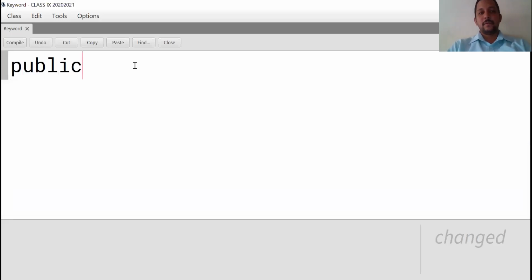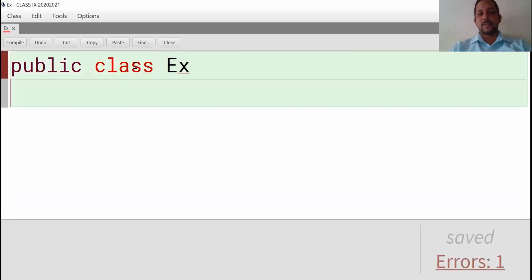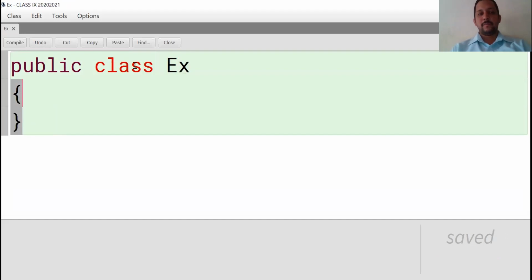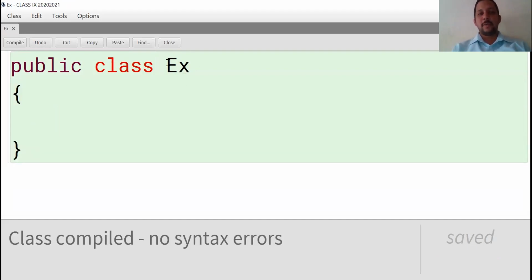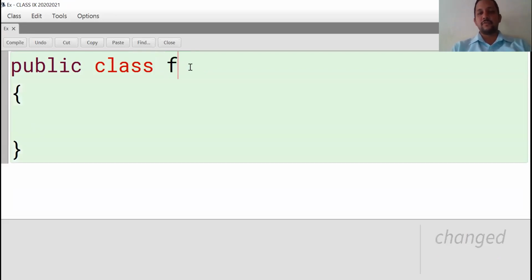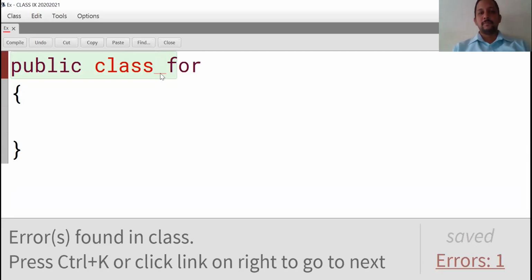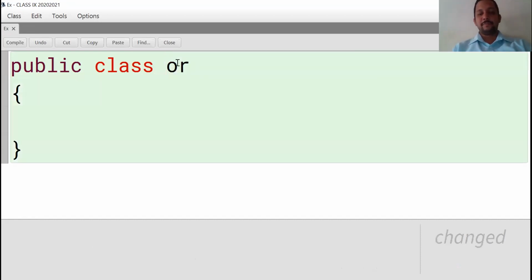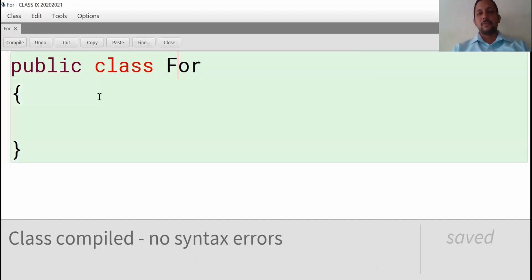See, public class ex, compile, no errors. Here the class name is ex. Instead of ex, if you are trying to use for, which is a keyword in Java, error immediately. See, identifier expected. If you are using capital F, then no errors. So we are not allowed to use keywords as a class name, variable name, constructor name, method name, etc.